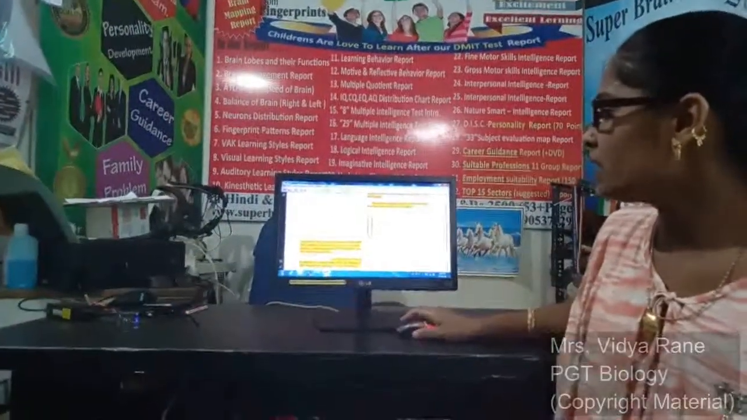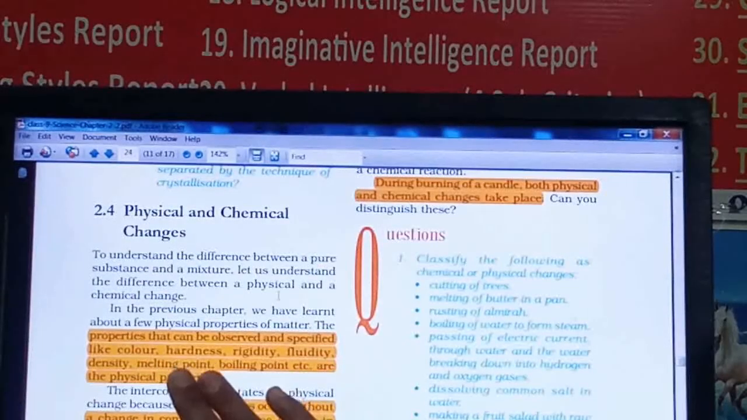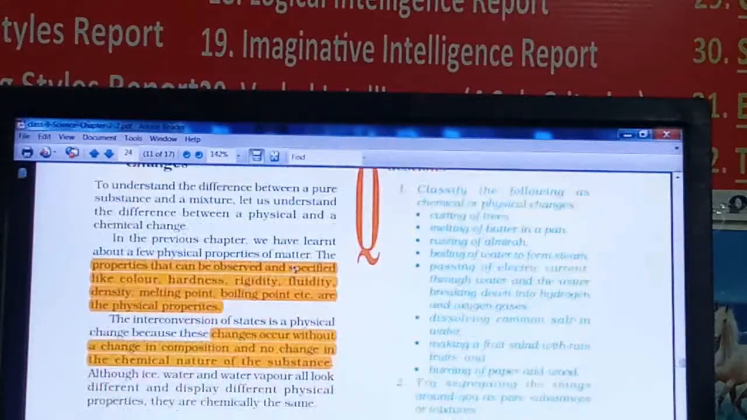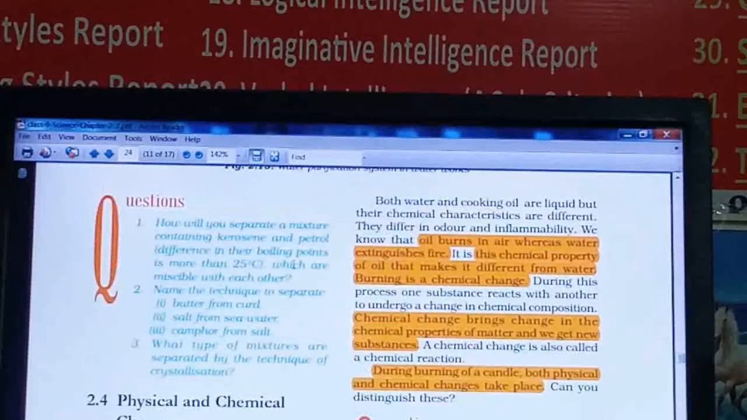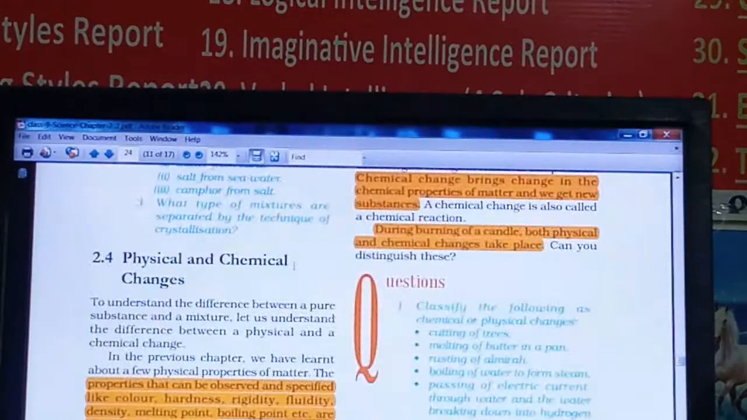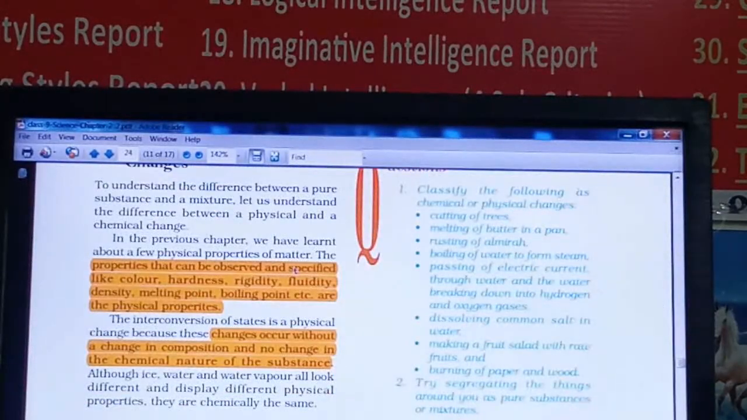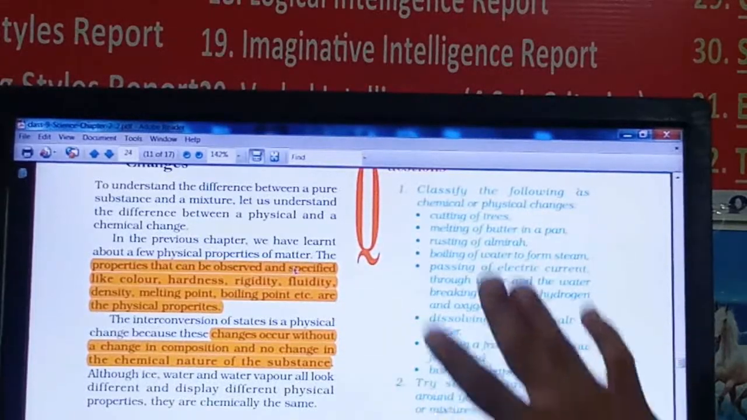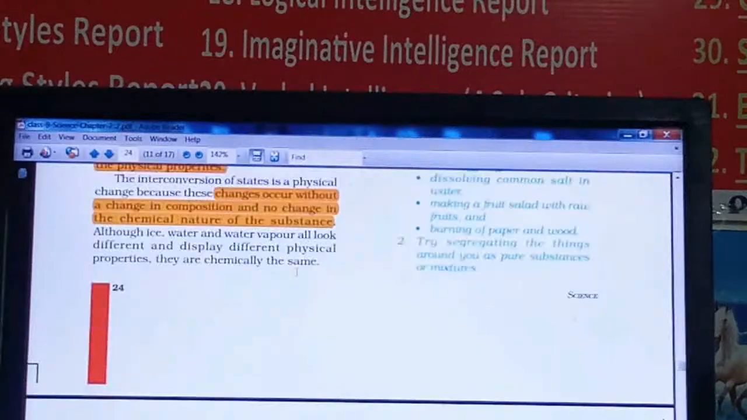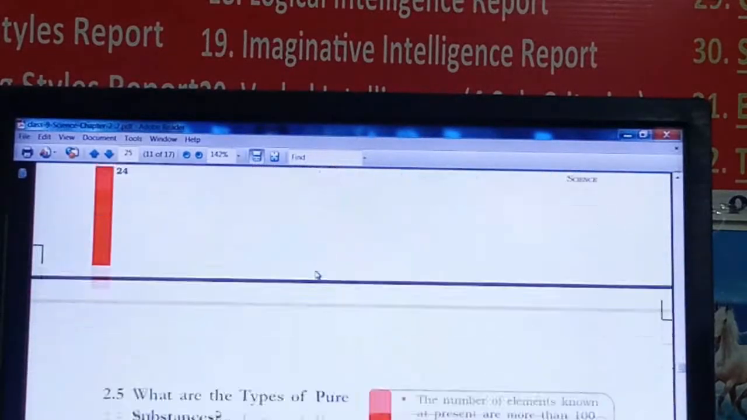Physical and chemical change. Here it is given some of the properties which are changing in physical change, and examples are also given here. Below that, some questions are given. So you have to classify all these changes into chemical and physical, right? So solve these questions also.